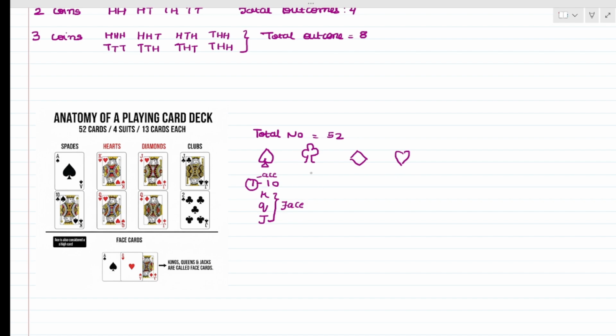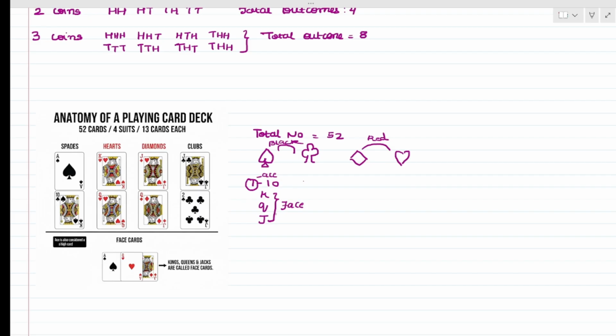Each of the figures, that means club and spade, are of black color. As you can see in the picture, they are of black color, and diamond and hearts are of red color. Again, total number of cards are 52. Club and spade of black color, diamond and hearts of red color. Each suit has 13 cards in total.